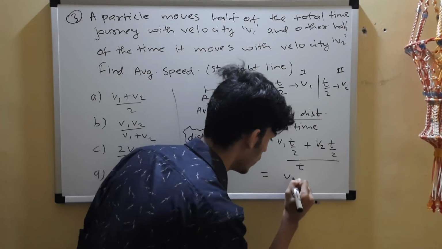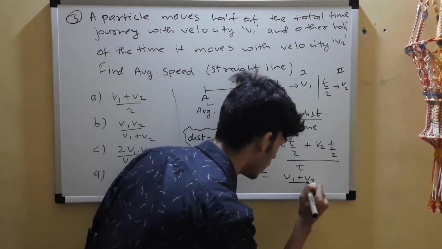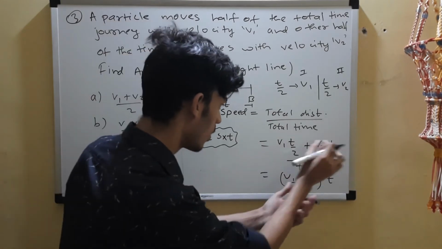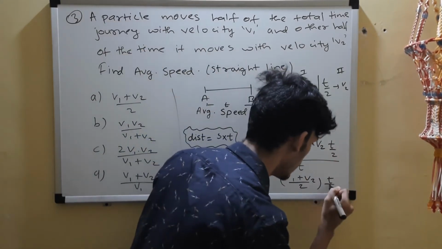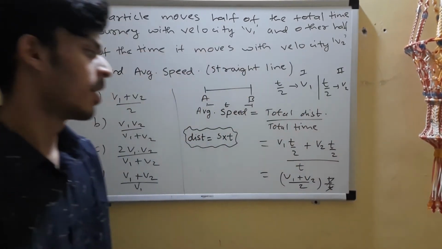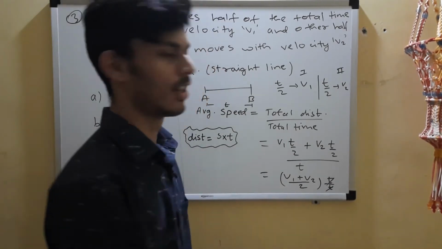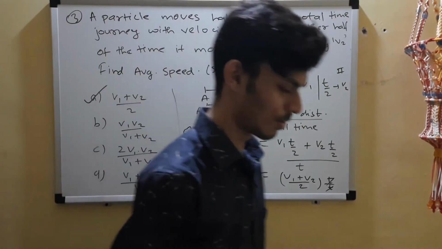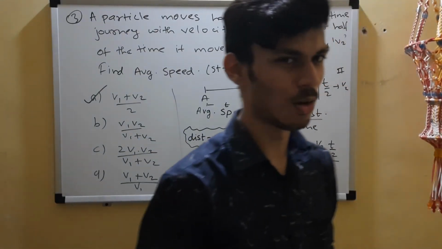Taking t common, it cancels with the t in the denominator, and you get v1 plus v2 by 2, which is nothing but the mean or the average. It was quite logical though.